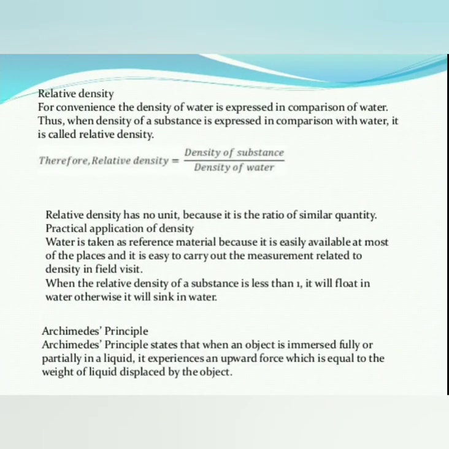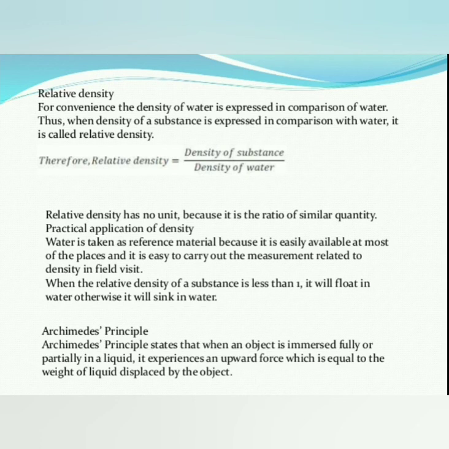Now we can discuss relative density. For convenience, the density of a substance is expressed in comparison with the density of water. Thus, when the density of a substance is expressed in comparison with water, it is called relative density.